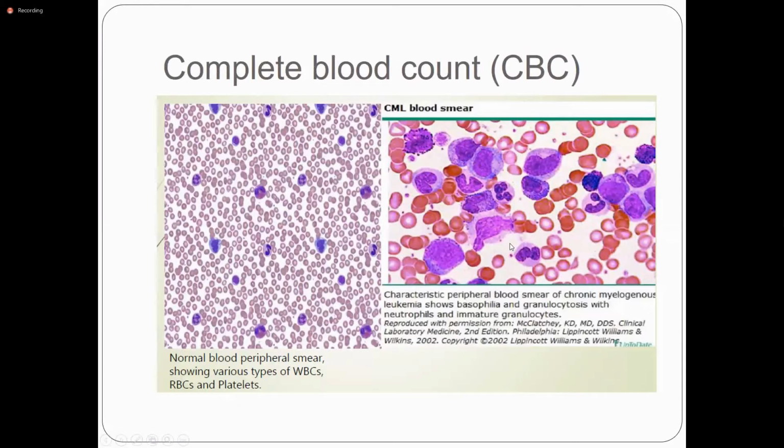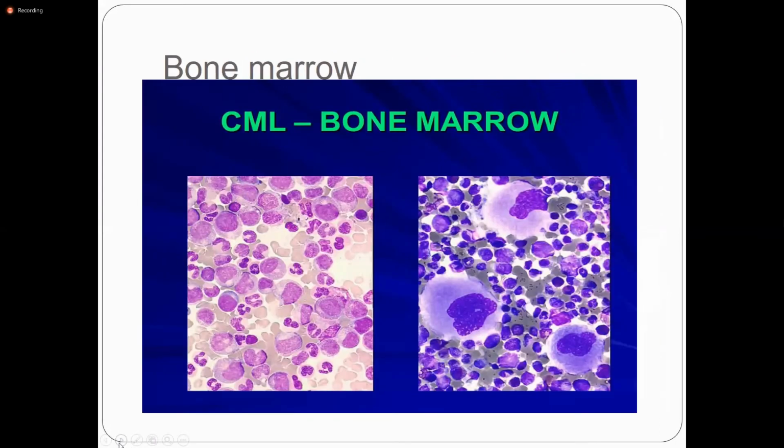This is the picture of the CML patient, showing the bimodal peak at the level of the neutrophils and the myelocytes. There is increased basophil count and eosinophils, showing increased granulocytosis with neutrophils and immature granulocytes. Next, the bone marrow shows relative suppression of the erythroid series and increased myeloid proliferation, and in about 30% of patients can be present with fibrosis.